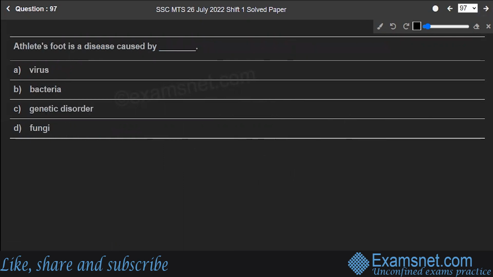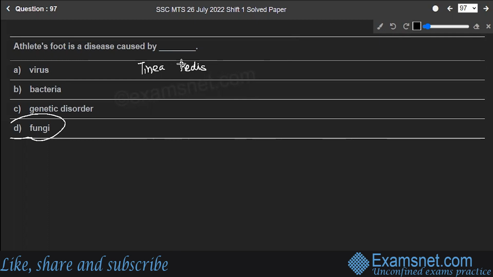Athlete's foot is a disease caused by virus, bacteria, genetic disorder, or fungi. Well, the correct answer is fungi. The fungal disease, athlete's foot, also known as tinea pedis, typically starts between the toes. Numerous fungus, including species of some typical ones, are responsible for the athlete's foot.